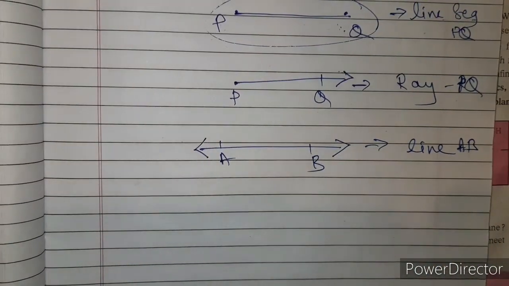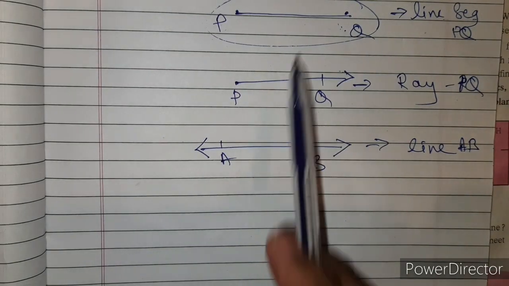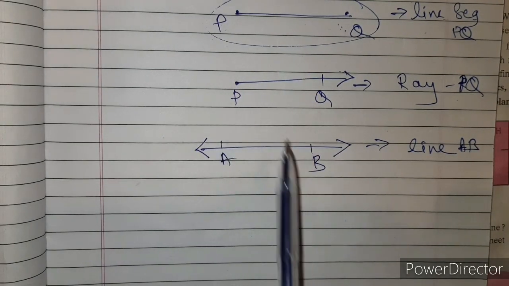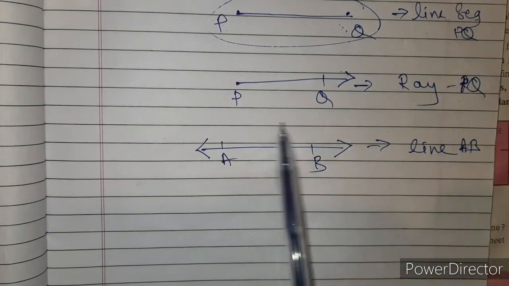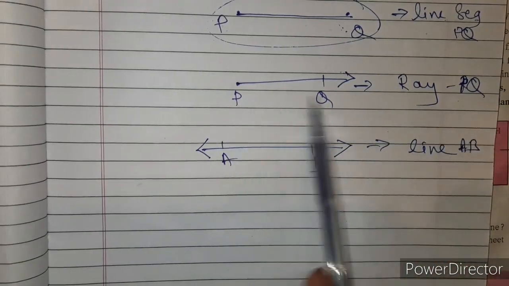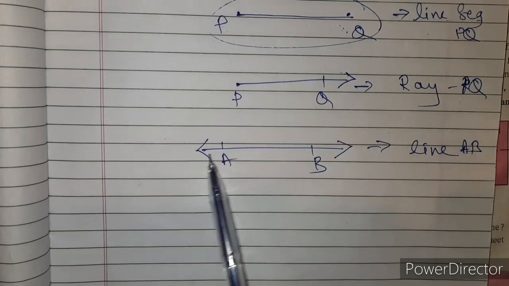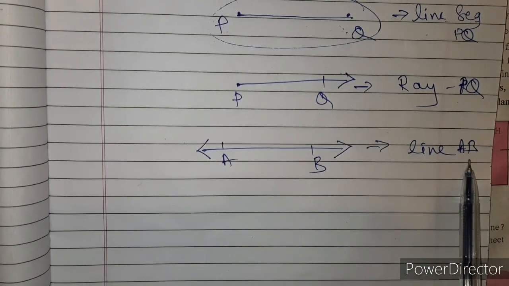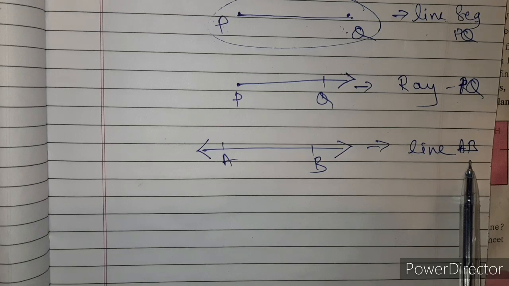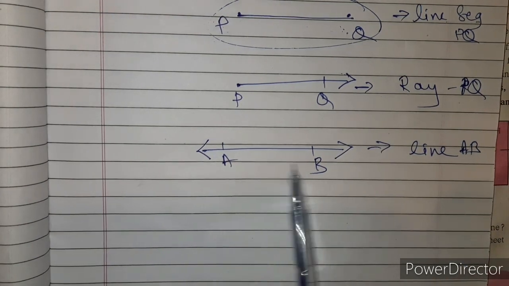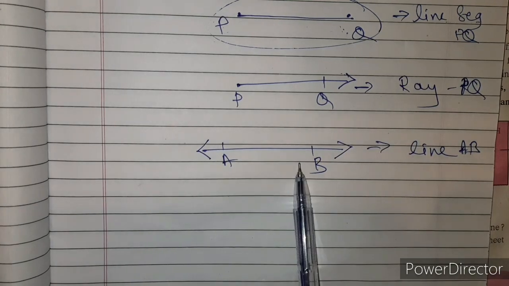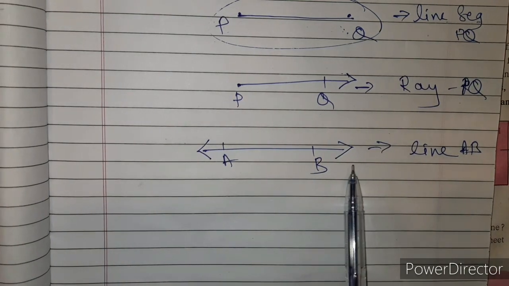Okay. So these are 3 basics of geometry we are studying: line segment PQ, ray PQ, and line AB. If you are only taking A and B, it will become a segment, so it will be called a line segment.